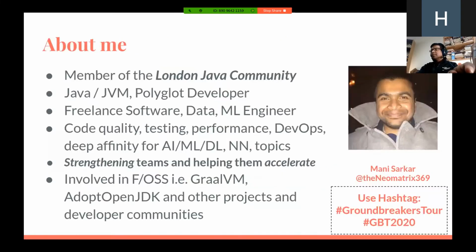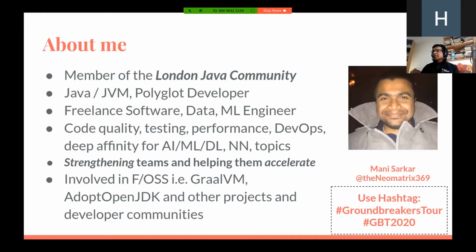So a little bit about myself, for those who don't know about me. I'm a member of the London Java community. I'm a Java developer primarily, but I also write code in other languages, and so I'd like to call myself a polyglot developer. I am a freelance software, data, and machine learning engineer. In my day job, I work with small teams and like to say I strengthen teams when I work with them, and I help them accelerate.